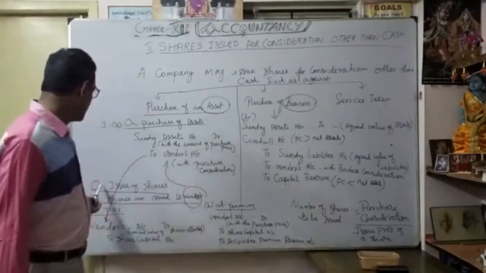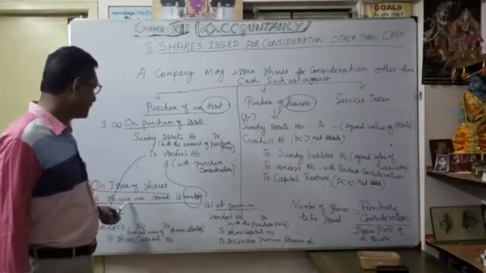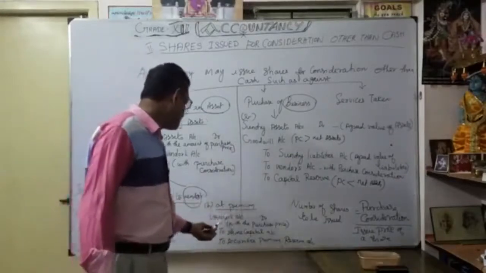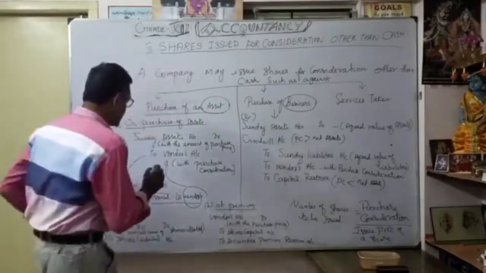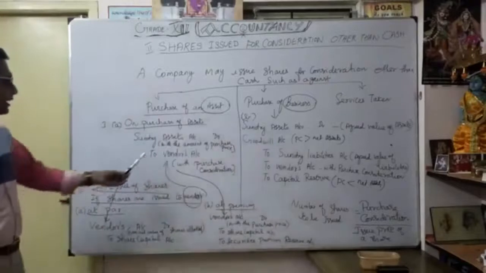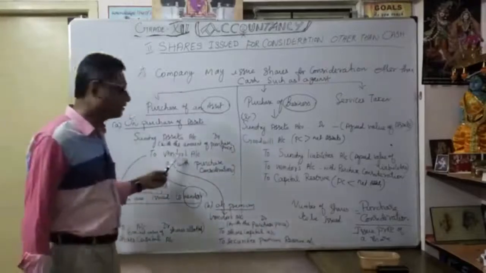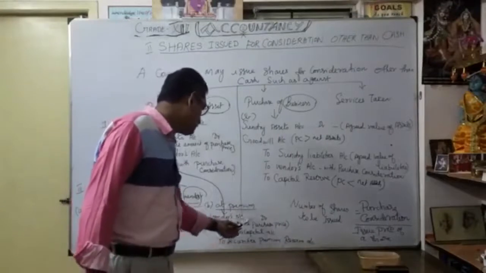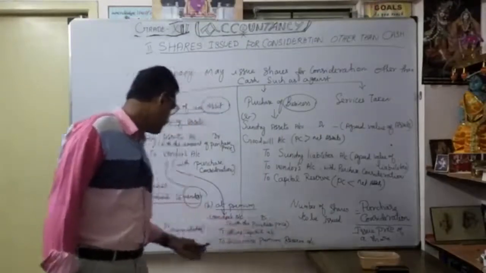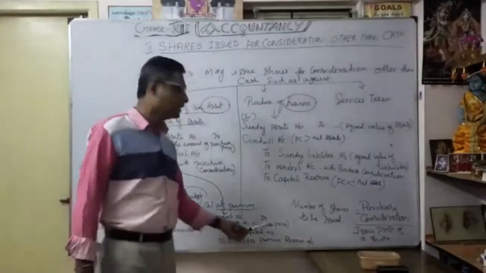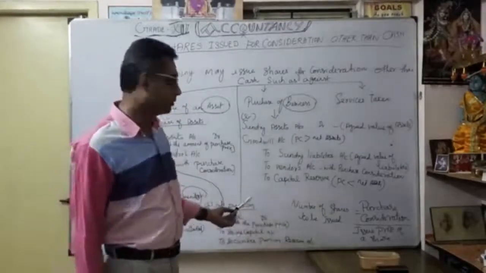Similarly, suppose on issue of shares, if shares are issued to the vendor at premium, what is the entry? Vendors account debit, in the same manner. Here also we are going to debit vendors account to cancel it. Earlier you credited, now you are going to debit. So at premium, vendors account debit with the purchase price. Here, nominal value of shares allotted; here, with the purchase price. So be very careful.